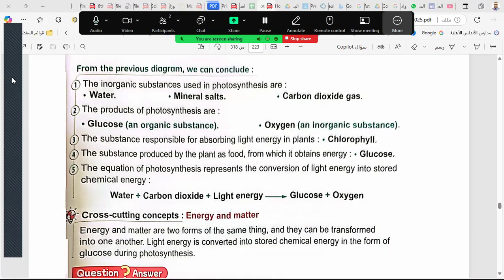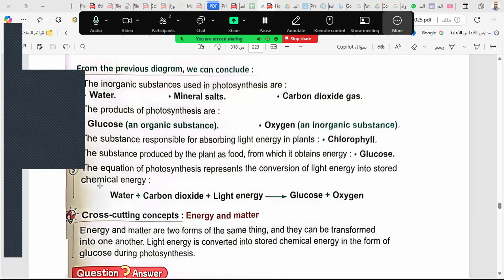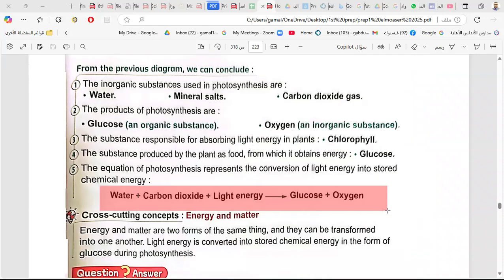Here he described how the photosynthesis process happens. The equation of the photosynthesis. The plant needs three things: water and the nutrients, carbon dioxide, and also the light energy. So the plant can make photosynthesis and make food or glucose and also make oxygen. So the light energy here changes into food.